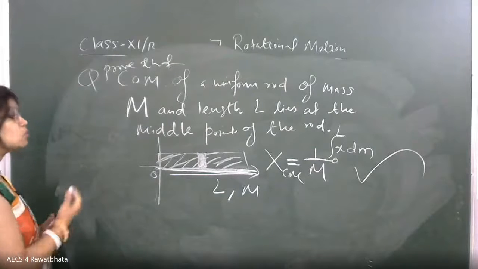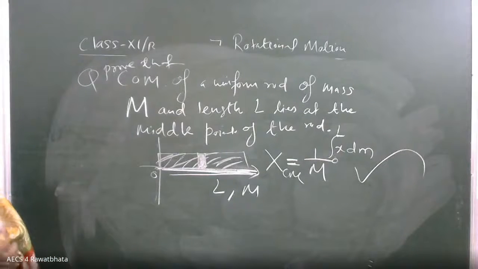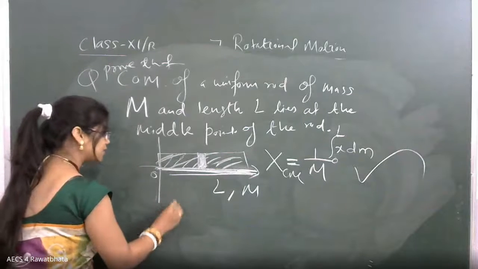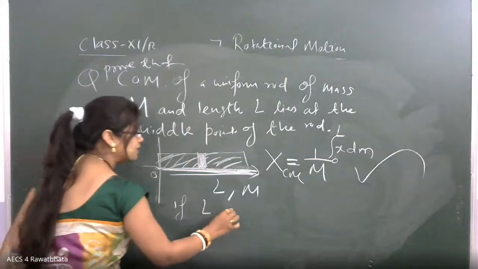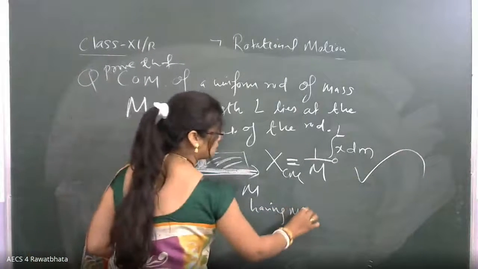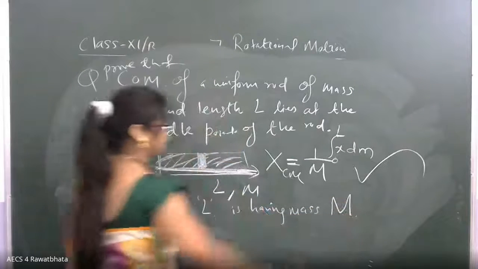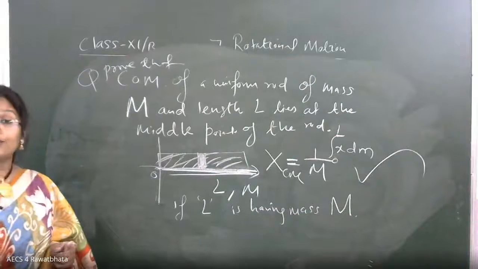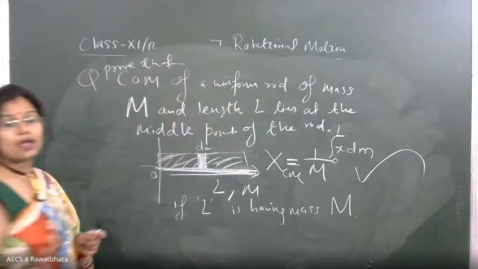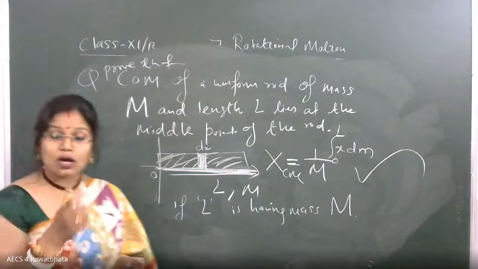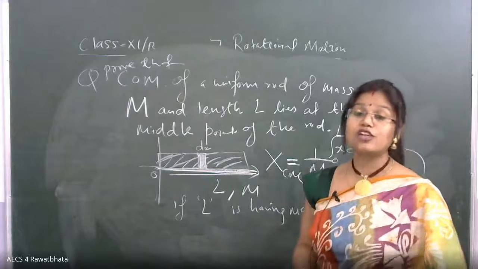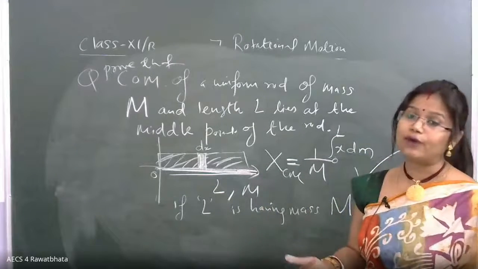So here, let us go for finding the mass of the small strip, dear. Listen carefully. The total length L has the mass capital M, dear. So just apply the unitary method. This particular small strip, suppose the length is dx. Just apply the unitary method. If the cost of 2 pencils is 4 rupees, then the cost of 1 pencil will be 4 upon 2, and the cost of 5 will be 4 upon 2 into 5, dear.